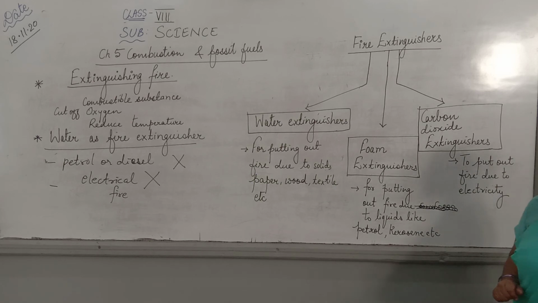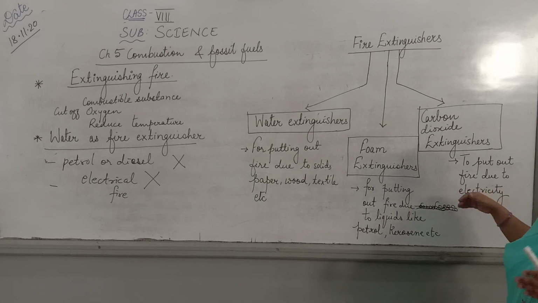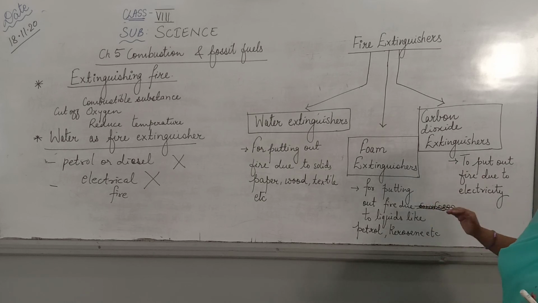But there is a disadvantage of using carbon dioxide fire extinguisher. You cannot use it in a confined space. You cannot use it in a closed place, because there it will hinder the breathing of the people. So first we need to vacate the place and then use the carbon dioxide fire extinguisher.